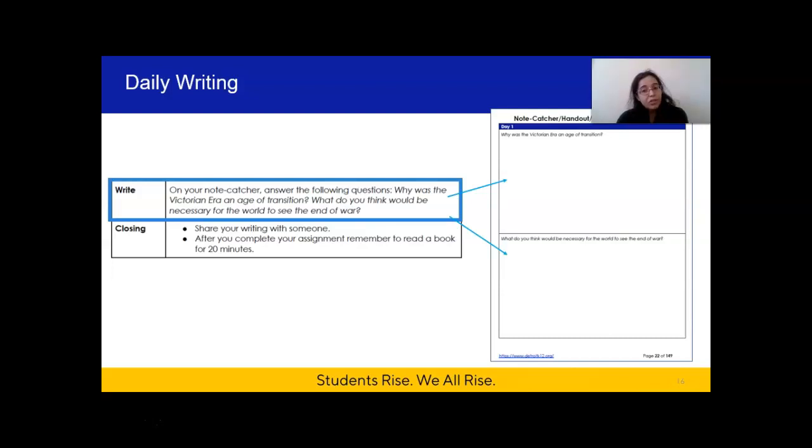The second question should look familiar because it's the same one you were thinking about after reading the text. So if you jotted down your answer in the margin, or if you jotted down some notes as you were thinking, then go back to those notes and flesh them out here at the bottom of your note catcher.